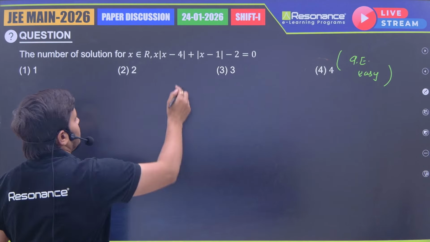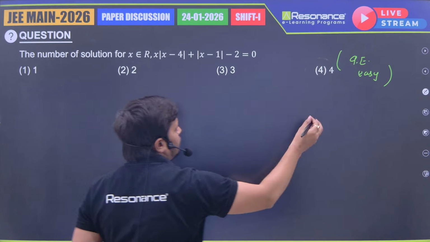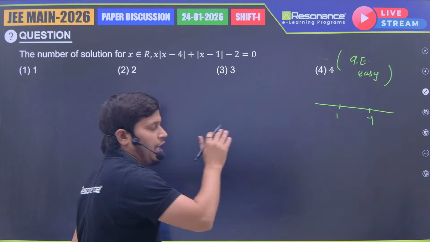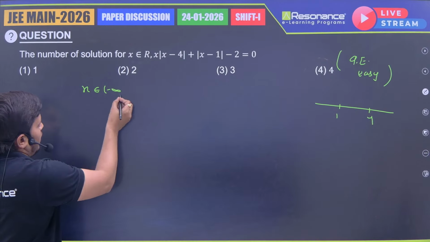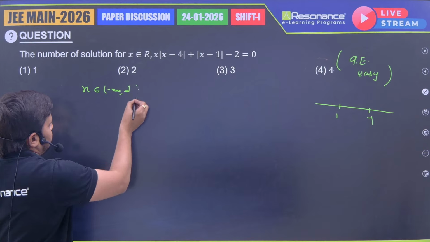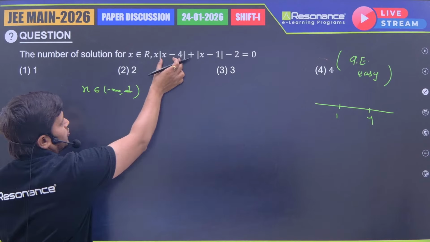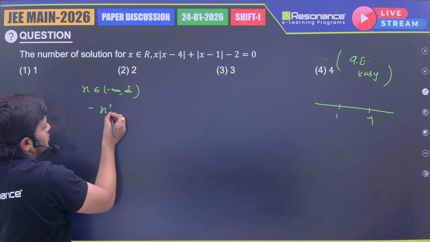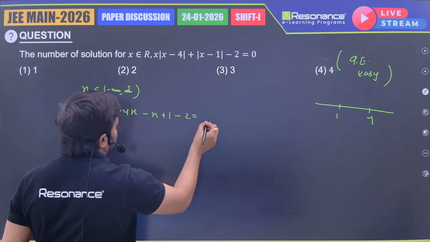So I'm going to make the cases. If we put these modulus equal to 0, from here we are getting 4, from here we are getting 1. So 1 and 4. Okay, I'm going to solve this one in 3 parts. So first case, when x belongs to minus infinity to 1. In this interval, both modulus are negative. So I'm going to change the sign. Minus of x square plus 4x, minus x plus 1, minus 2 equal to 0.